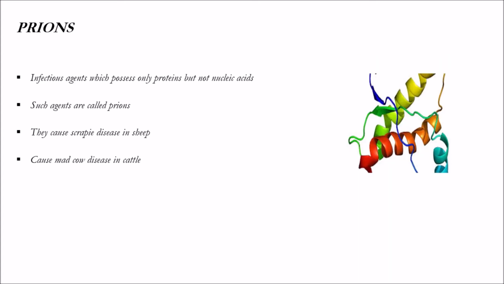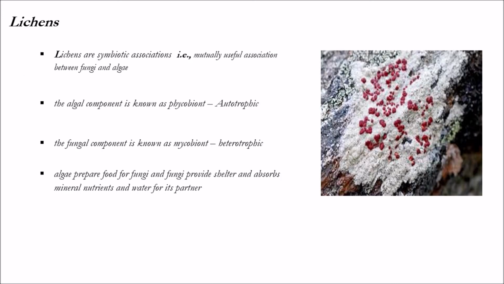Coming to prions: infectious agents which possess only proteins but not nucleic acids are called prions. They cause scrapie disease in sheep and mad cow disease in cattle. So the infectious agents which possess only proteins but not nucleic acids are called prions. They cause scrapie disease in sheep and mad cow disease in cattle. That is about prions.